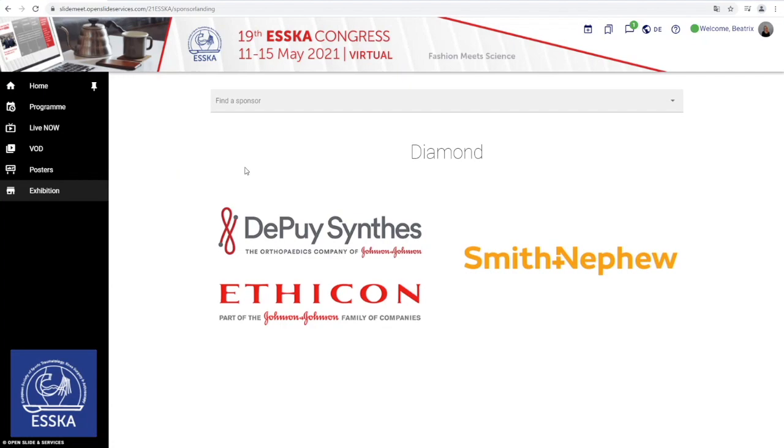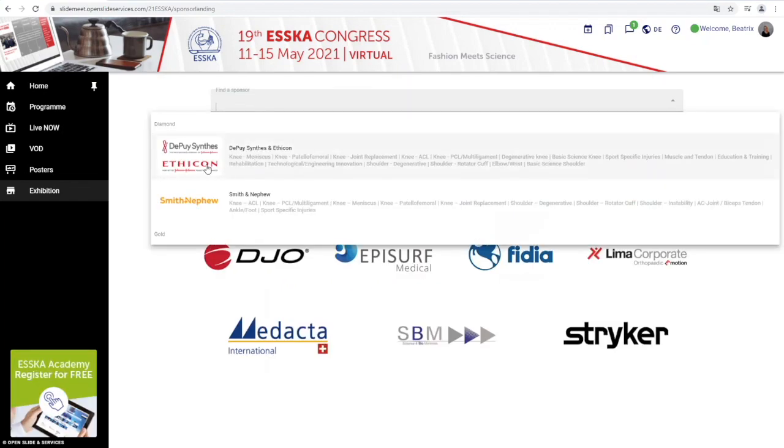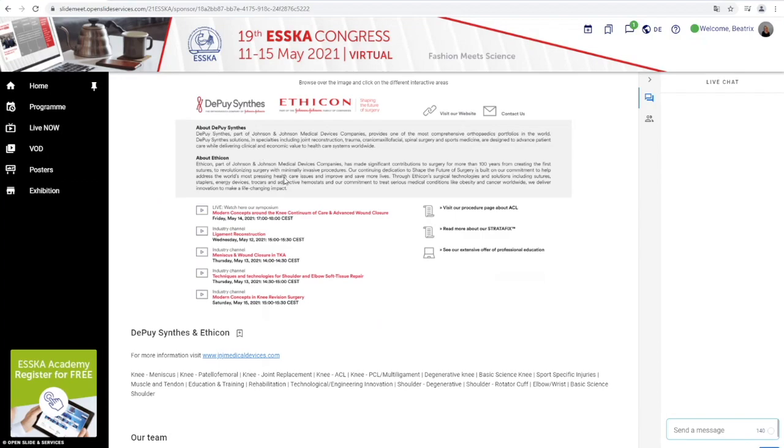Welcome to our industry area. Here you can find our partners, sponsors, and supporters. The search bar will help you here. Type in a name or subject area and the corresponding sponsors will appear. You can also directly connect with the sponsor via live chat or send a message through the mailbox icon. We strongly encourage you to meet and chat with the sponsors and learn all about their products and developments.